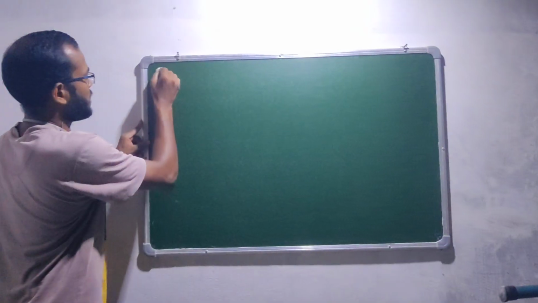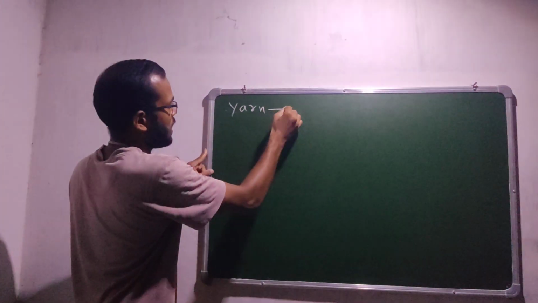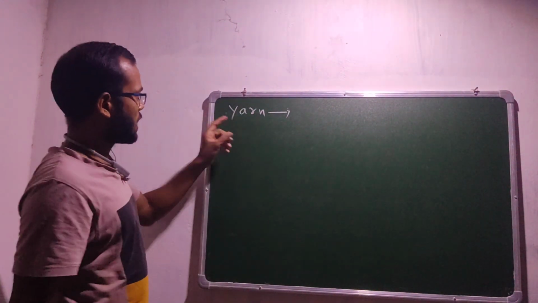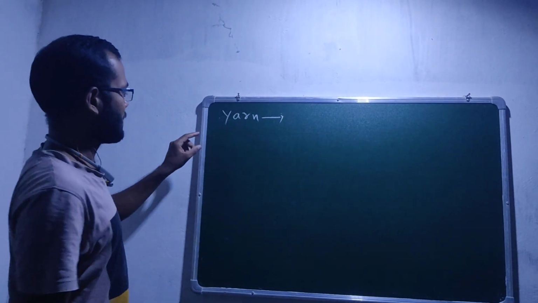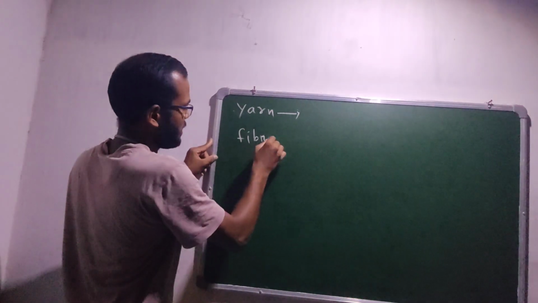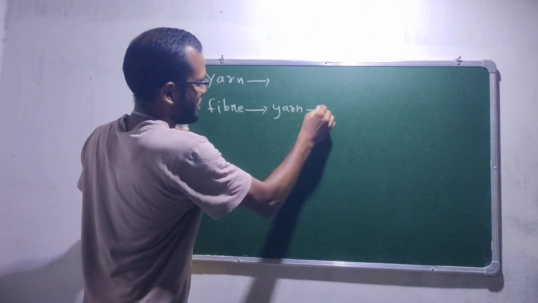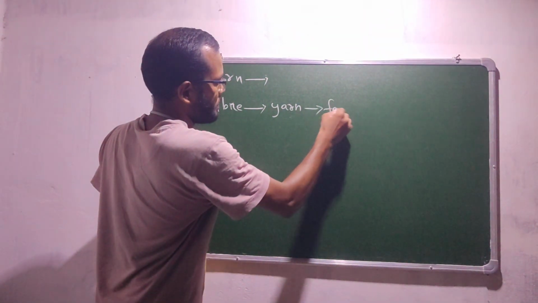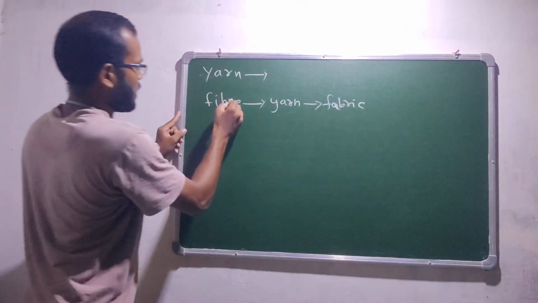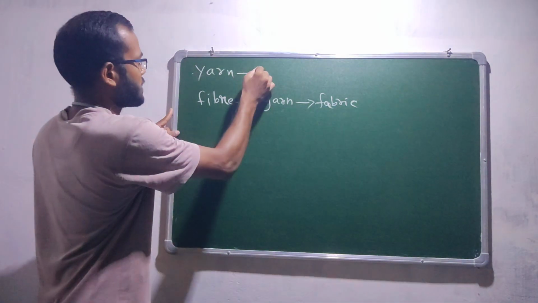And there are two main ways by which we discussed that we get fabric. First one is fiber. From the fiber we get the yarn, and from the yarn we get the fabric. These are the steps. I made a mistake in the last minute.